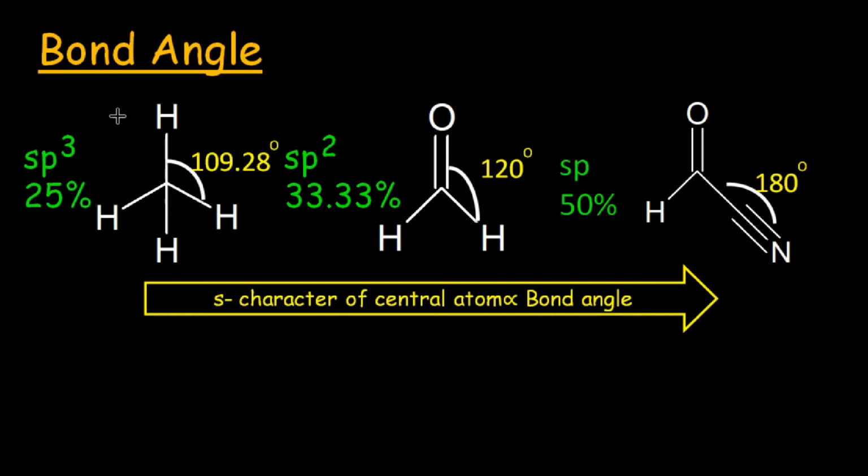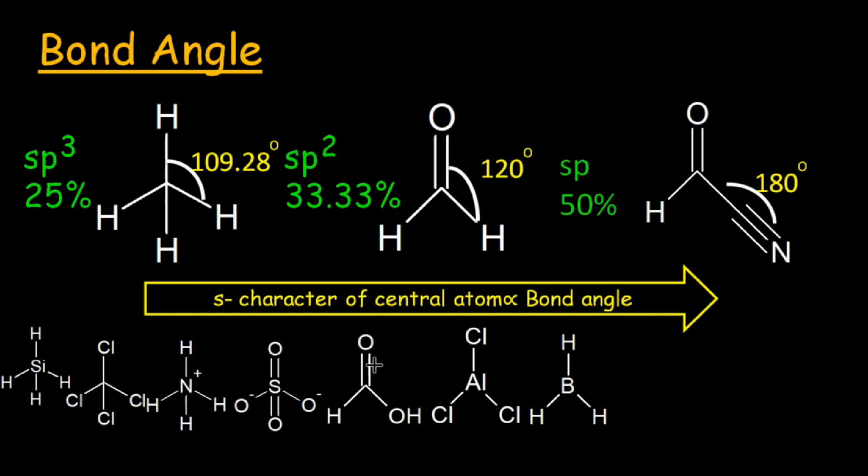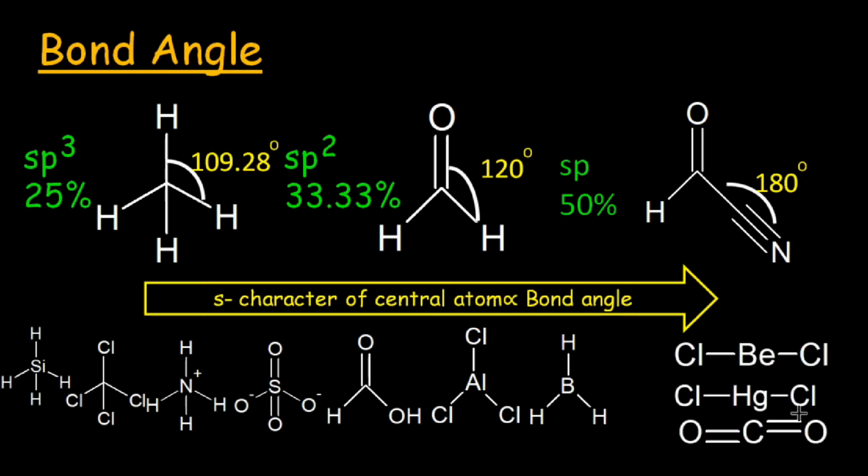There are various other examples in which the hybridization of the central atom is sp3 and the bond angle is 109.28 degrees. For example, silanes, carbon tetrachloride, ammonium ion, and sulfate ion all have a 109.28 degree bond angle. The molecules having a 120 degree bond angle are carboxylic acids, AlCl3 and BH3. Examples of molecules having a 180 degree bond angle are BeCl2, HgCl2, and carbon dioxide.